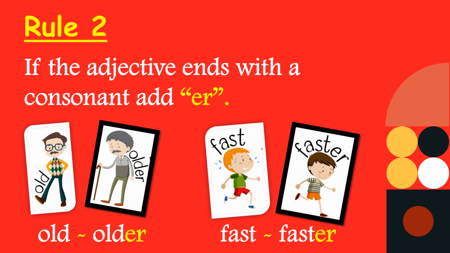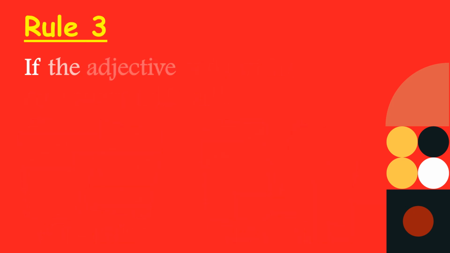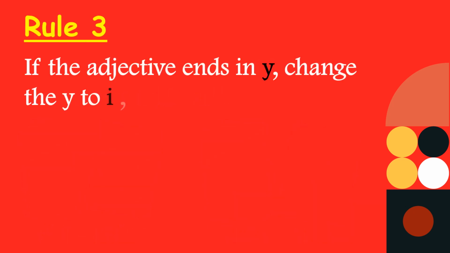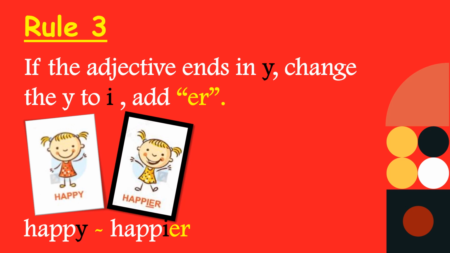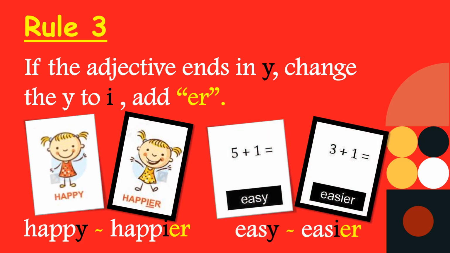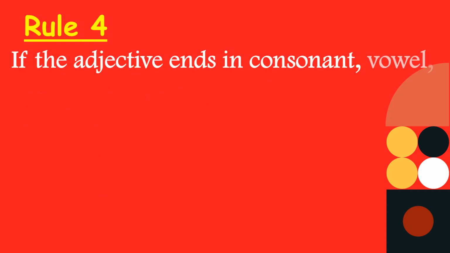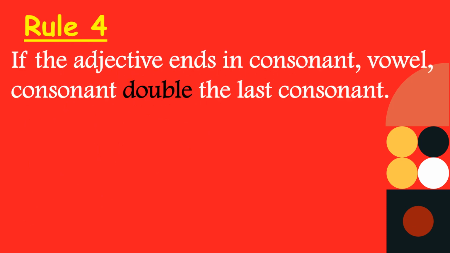Fast, faster. If the adjective ends in Y, change the Y into I and then add ER. So let us take this example, happy, happier. Easy, easier.